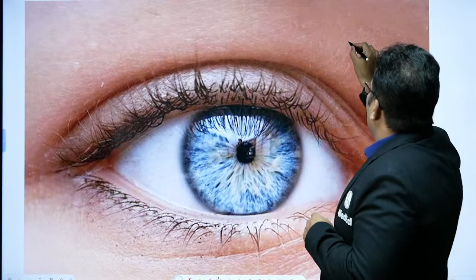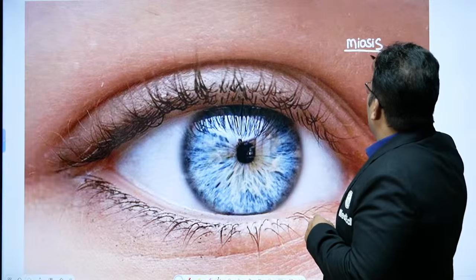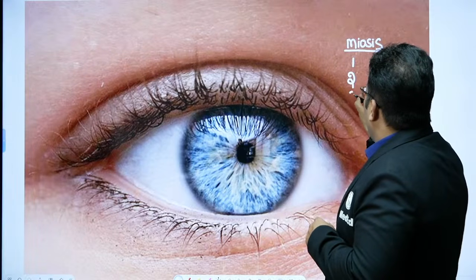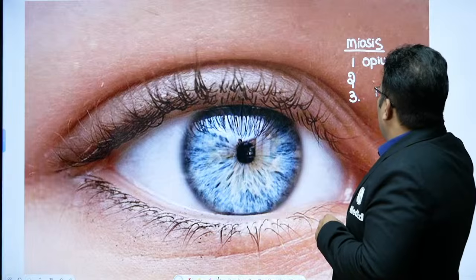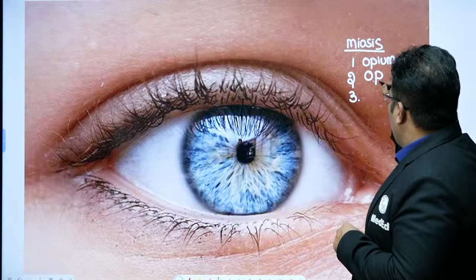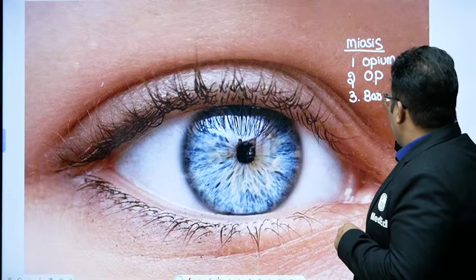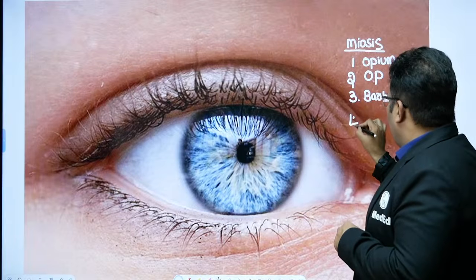Next topic, a very important 3 marks question. What are the poisons leading to meiosis? Very commonly asked. So you need to write about 3 important agents. One is opium, OP poison, barbiturate, chloral hydrate.